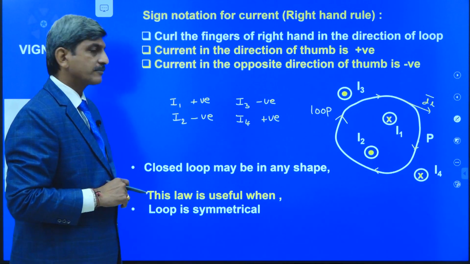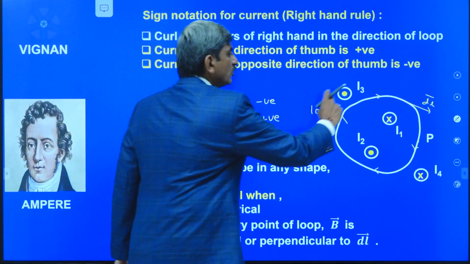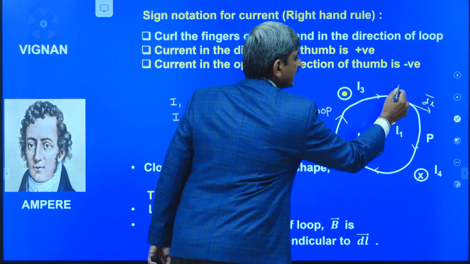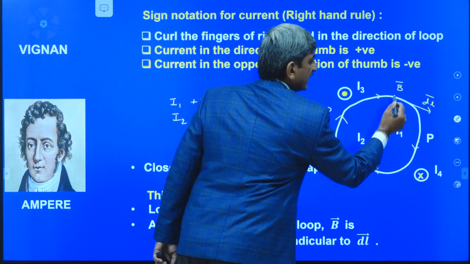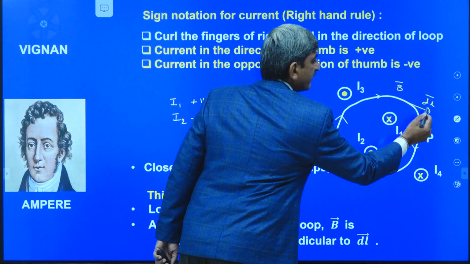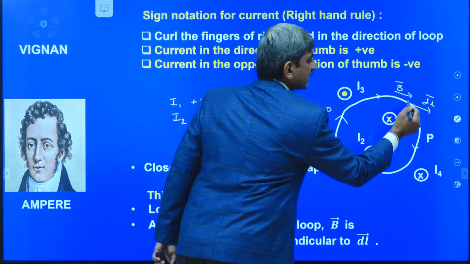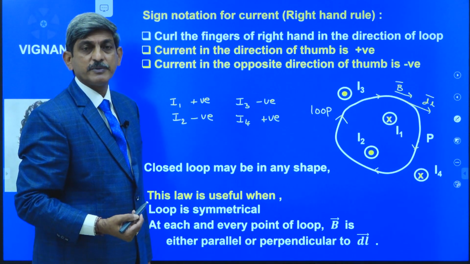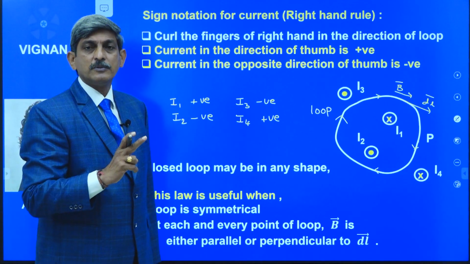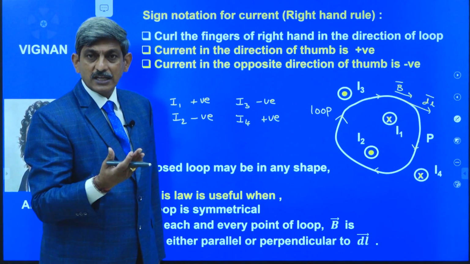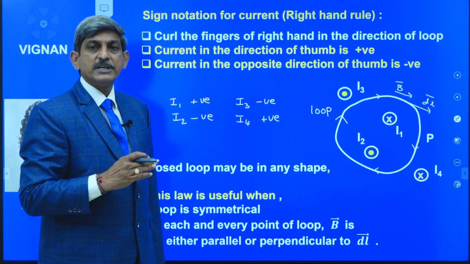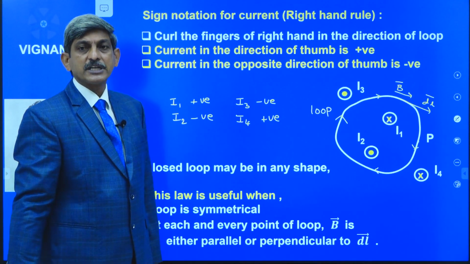The second one is, while assuming the loop, the direction of the magnetic induction and the element vector are either parallel to one another or perpendicular to one another. That means B bar and dl bar at each and every point of the loop may be either parallel or perpendicular to one another. Then the problems can be easily solved by applying the Ampere's circuital law.